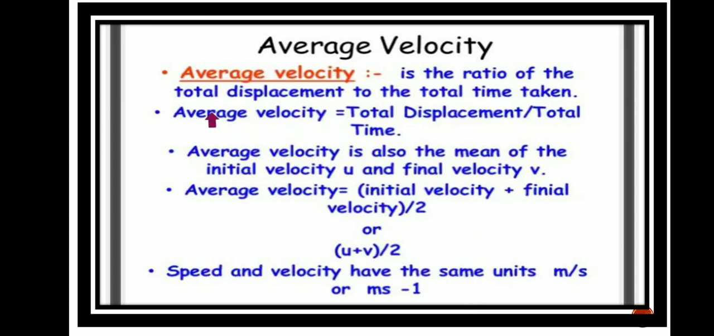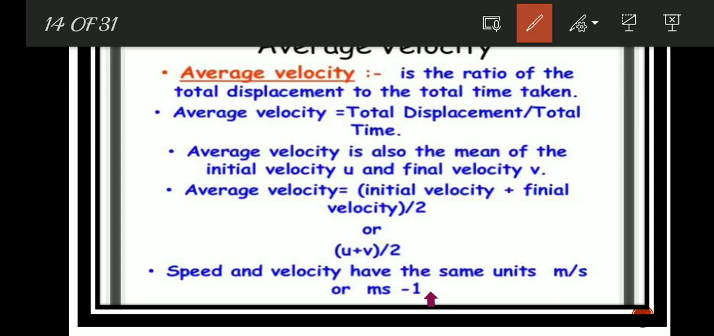Average velocity. Average velocity is the ratio of the total displacement to the total time taken. Formula: average velocity equals total displacement divided by total time. Average velocity is also the mean of the initial velocity u and final velocity v. Average velocity equals initial velocity plus final velocity divided by 2, or u plus v divided by 2. Speed and velocity have the same units, meter per second or meter second inverse.